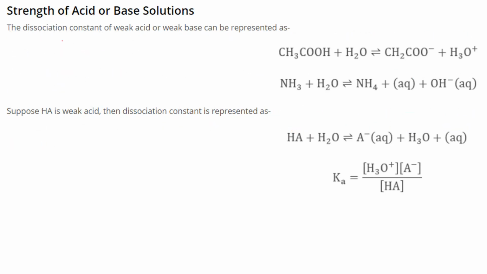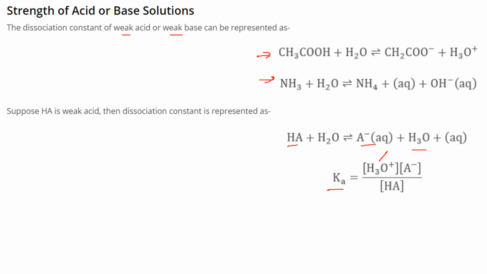What is the strength of acid or base solutions? There is a number known as the dissociation constant, Ka, for a weak acid or weak base. It can be represented from the formula of how these react. If you take this example, we have A minus, that is an ion, H3O plus and HA.